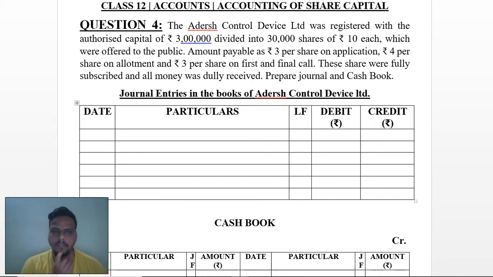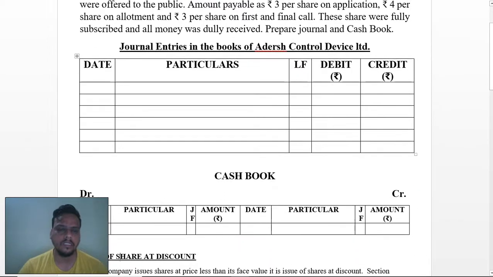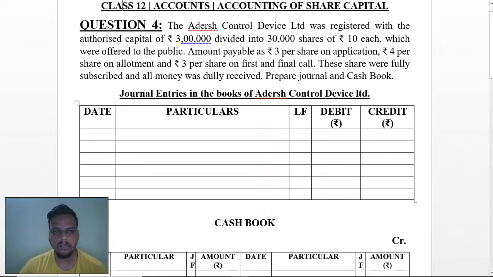So let's begin with the Adarsh Control Limited question, and I'll solve it for you, and then I'll show you what to write in the transaction of cash books. You know that in ledger, if you are going with the cash book, the cash related transaction has to be entered in the above ledger account. So let's begin with the topic.